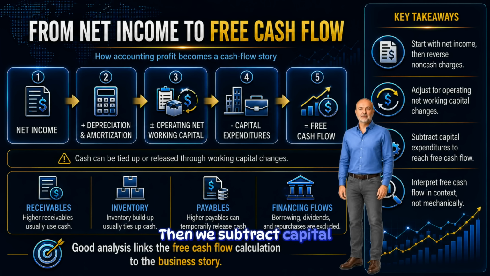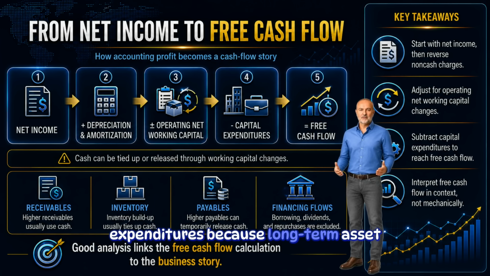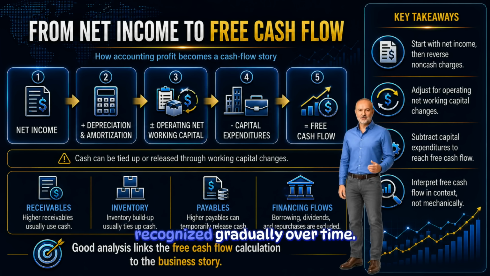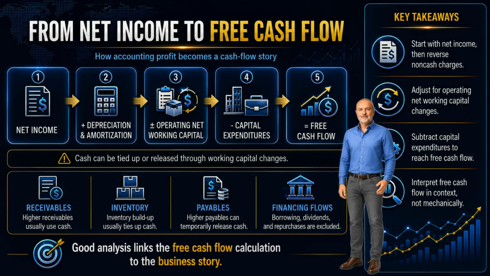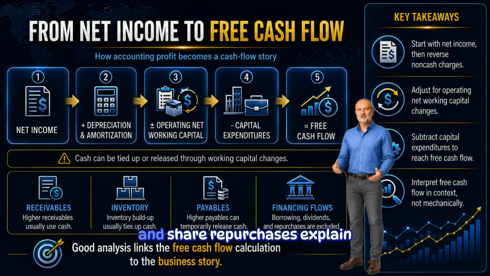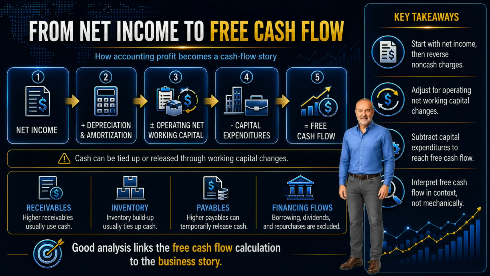Then we subtract capital expenditures because long-term asset purchases require cash, even though the cost is recognized gradually over time. Finally, for firm-level free cash flow, we exclude financing cash flows. Borrowing, debt repayment, dividends, and share repurchases explain how cash is financed or distributed. They do not tell us how much cash the business generated for its capital providers.